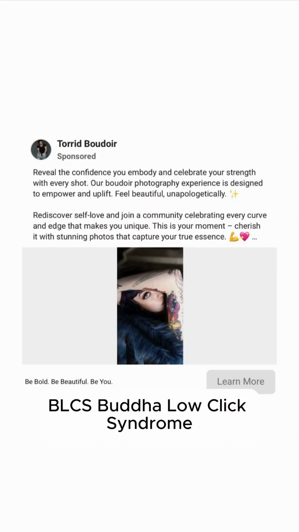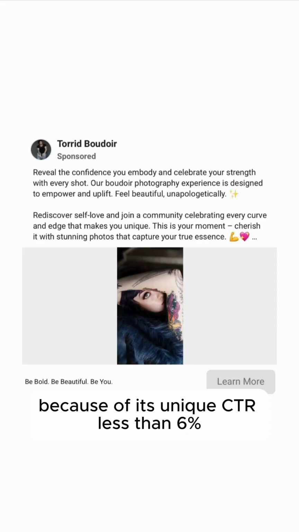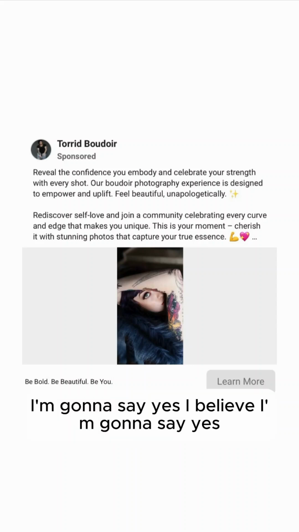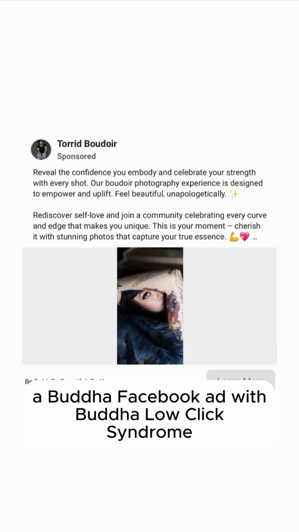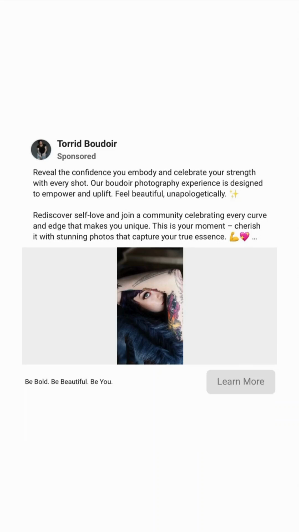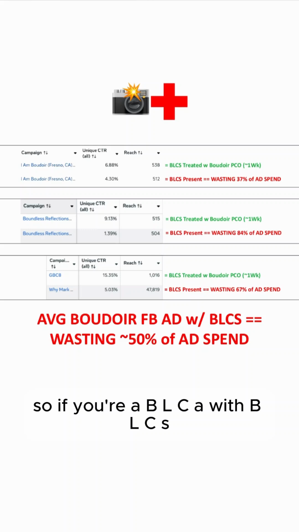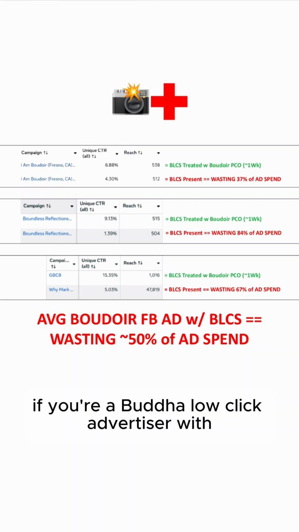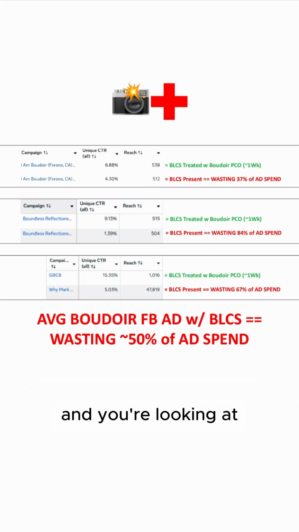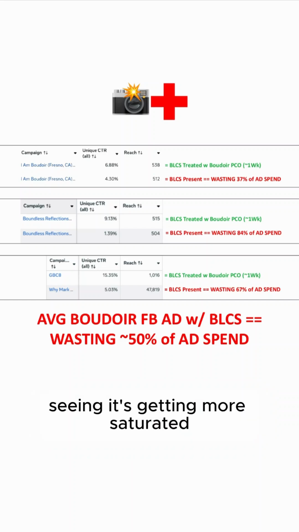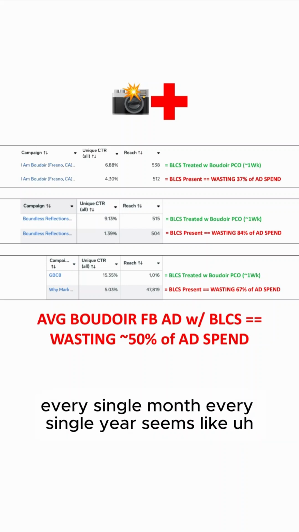So, do I believe this Boudoir Facebook ad has BLCS, Boudoir low click syndrome, because of its unique CTR less than 6%? I'm going to say yes. My diagnosis is yes. I do believe this is a Boudoir Facebook ad with Boudoir low click syndrome. So if you're a BLCA with BLCS, a Boudoir low click advertiser with Boudoir low click syndrome, your Boudoir Facebook ads have a unique CTR under 6%, and you're looking out there in the marketplace, seeing it's getting more saturated every single day, every single week, every single month, every single year.